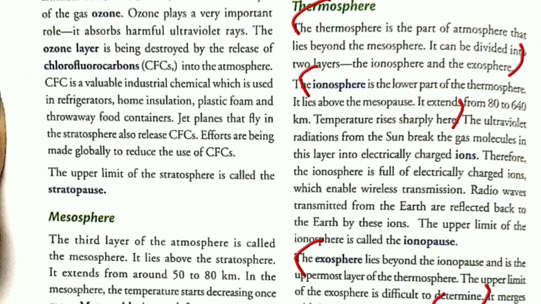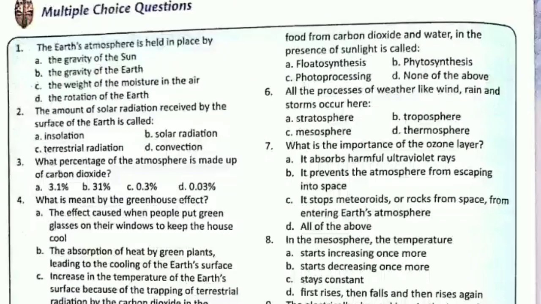Moving further, there are multiple choice questions. Number 1 multiple choice question is, the Earth's atmosphere is held in place by, and the options are the gravity of the sun, the gravity of the earth, the weight of the moisture in the air, or the rotation of the earth. So the Earth's atmosphere is held in place by gravity of the earth. So here correct option is B, gravity of the earth.